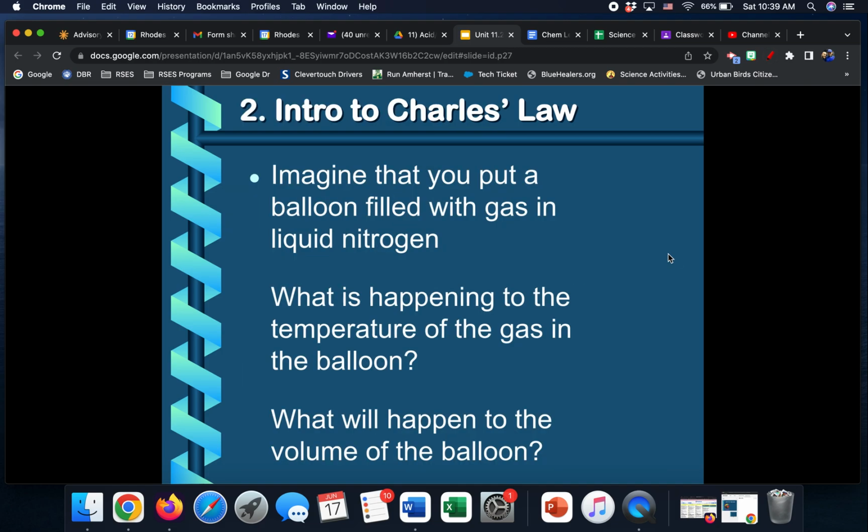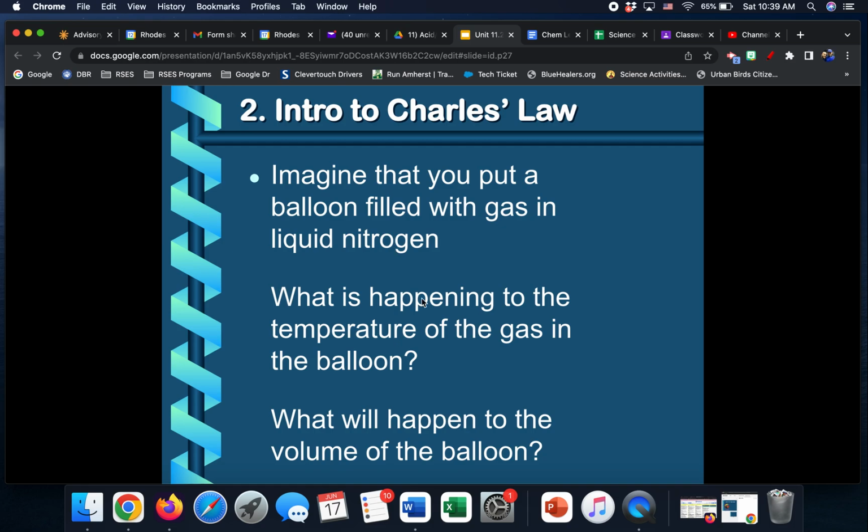All right, another guy, Charles. His law says, well, before we say what it says, let's see if we know that too. Imagine that you put a balloon filled with gas in liquid nitrogen. If you don't know about that, it's ridiculously cold. You might have been to the science center and seen them put a tennis ball in liquid nitrogen, pull it out, and just barely touch it, and it cracks, it breaks. It's so fragile from being so cold.